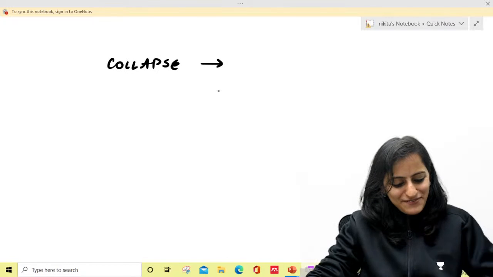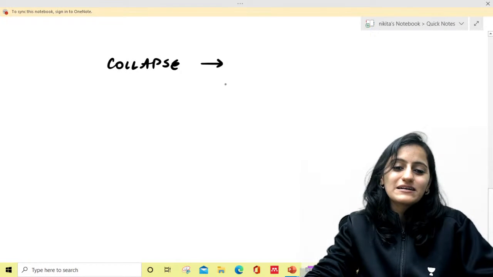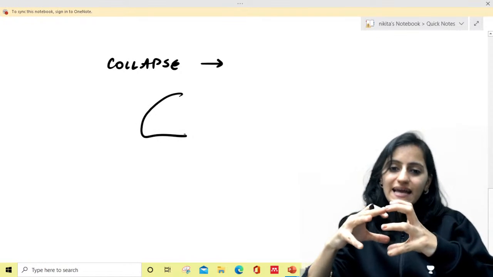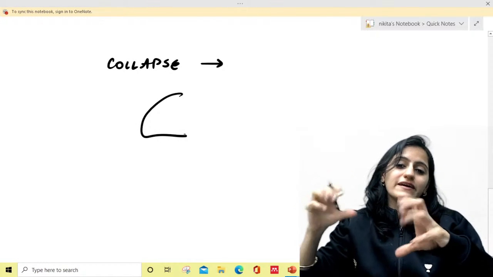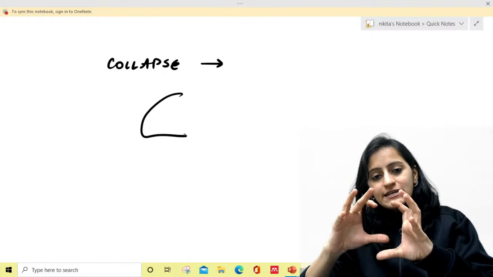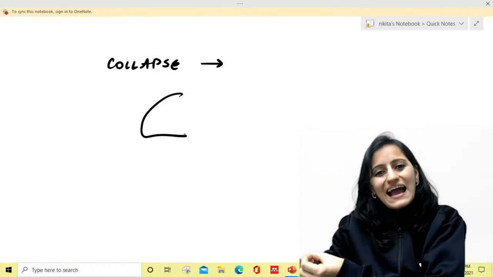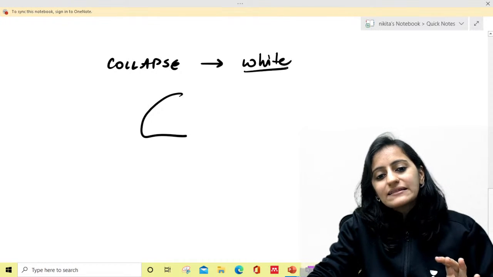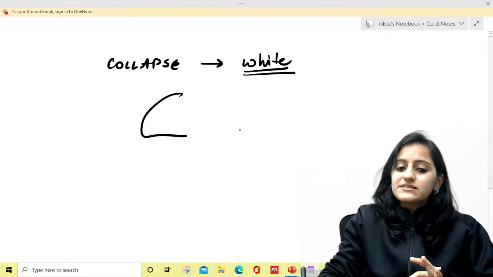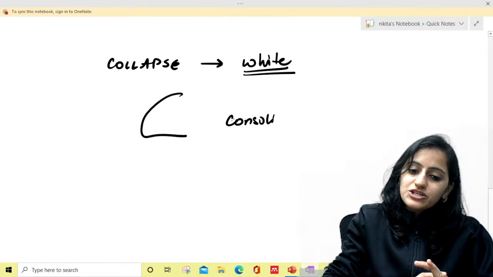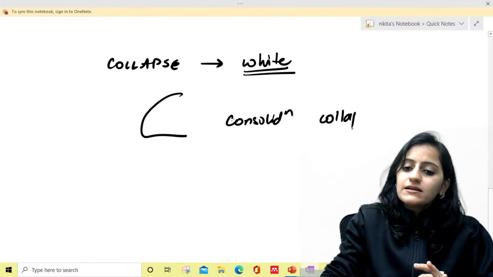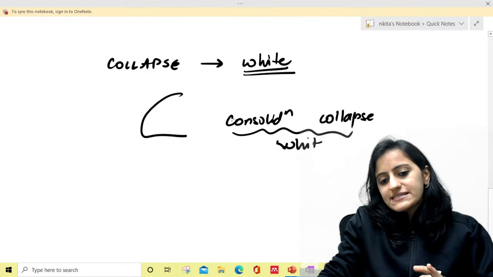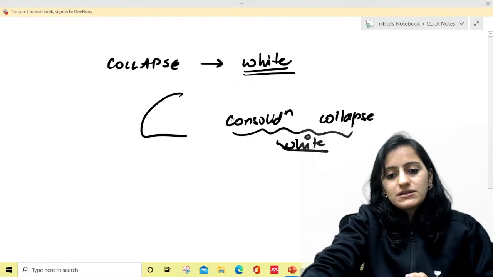Okay, so this is where the majority of us tend to make a mistake. Now remember what is collapse. Collapse मतलब कि जो lung का air है, that is withdrawn away. That is why the lung is becoming collapsed. So that means you have removed the black air, and that is why the black is removed. When there is no black, that means it is white. So please remember that both consolidation and collapse will look white on X-ray, and so would be on CT scan. X-ray and CT, they have the similar appearance.